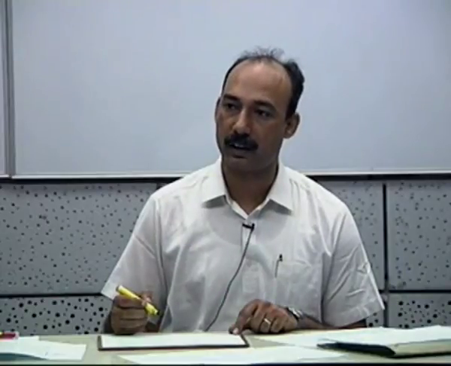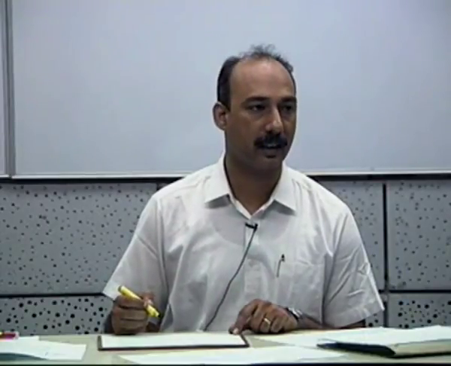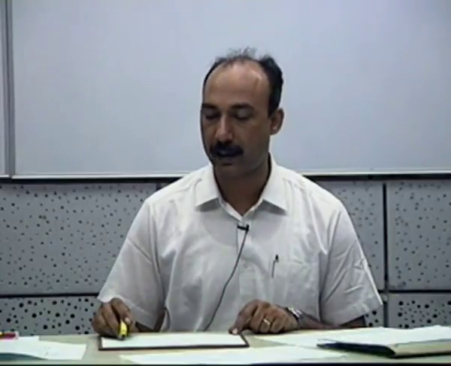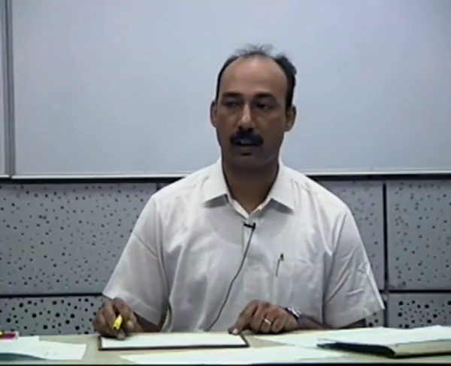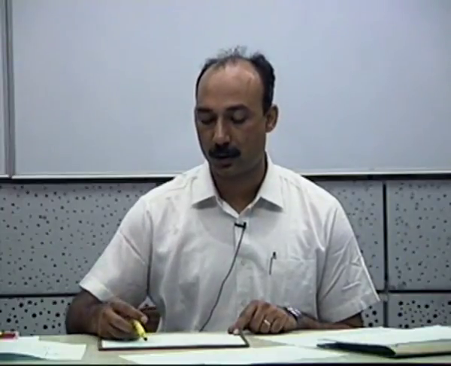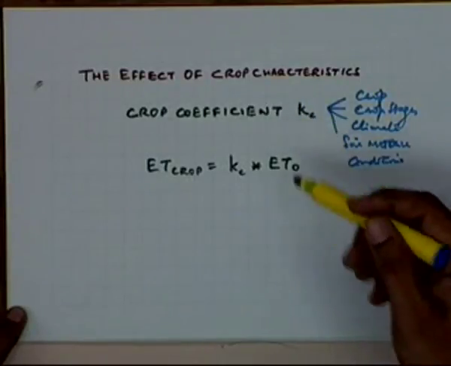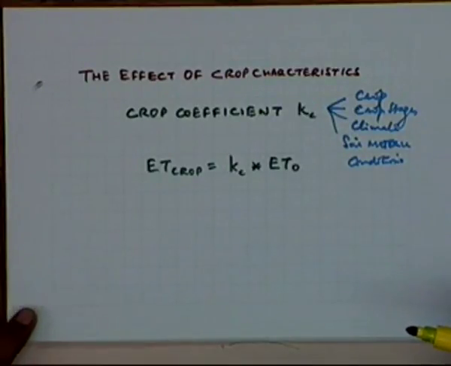For the same crop which is being grown in different areas, in different environments, you cannot assume that their crop coefficients will be similar. They might vary. And that's the reason that a lot of research needs to be conducted by the local authorities or local institutions or local universities, so as to ensure that the local crop coefficients are known for all the crops which you are growing in that area.